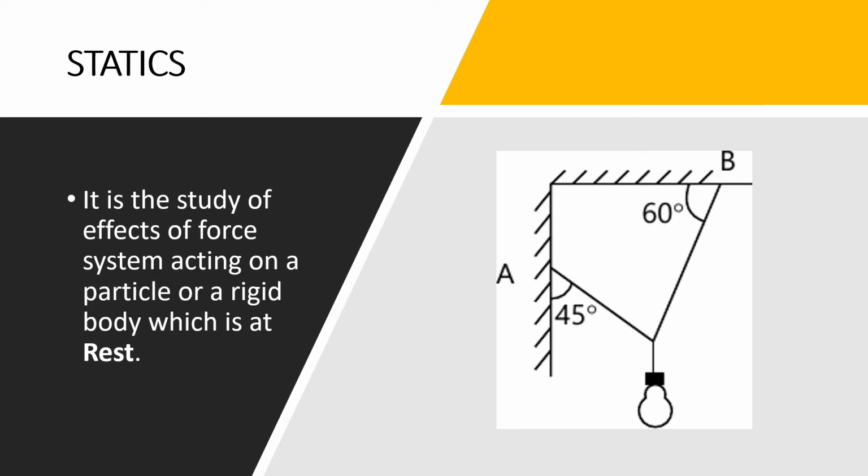So you can see that this lamp is hanged with the help of two supports. Now considering this point, the very first force acting is the weight of this bulb acting in a downward direction. So this will be weight W, that is the first thing. Now this weight is the action and the reaction will be given by these two strings, because one string is attached to the horizontal surface and another string is attached to the vertical surface. So both strings will give reaction. Let me call this reaction 1 and this reaction 2.